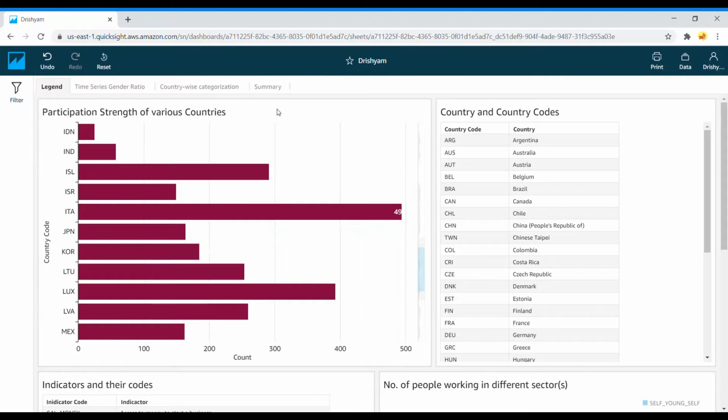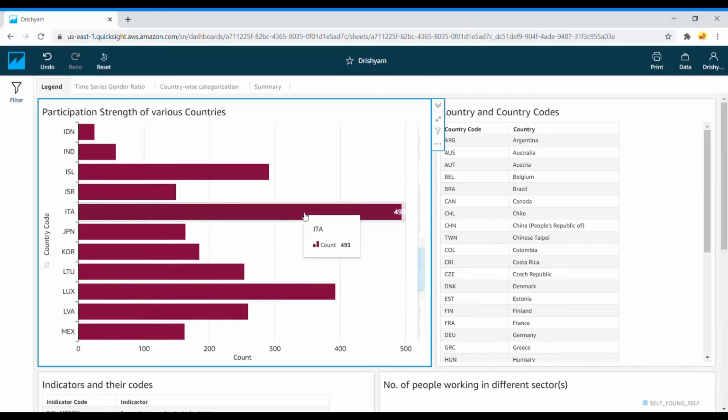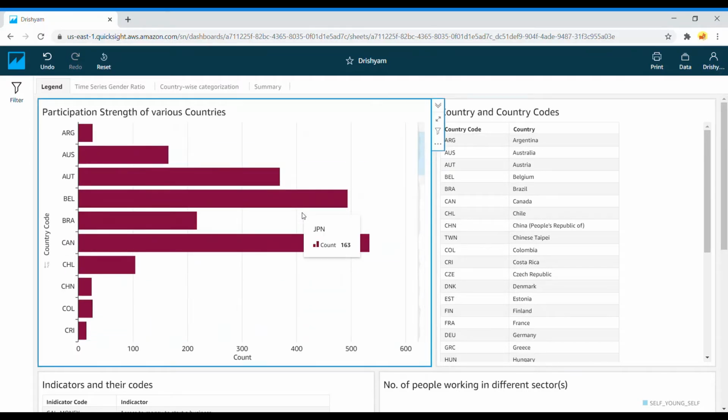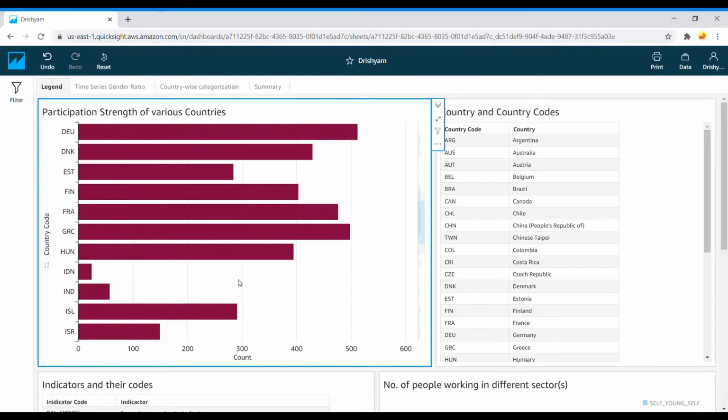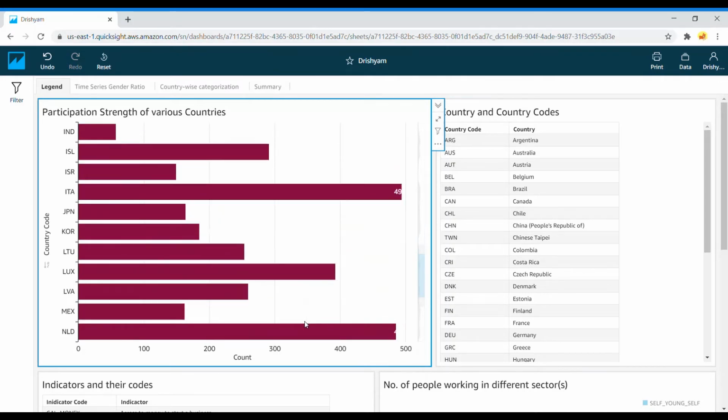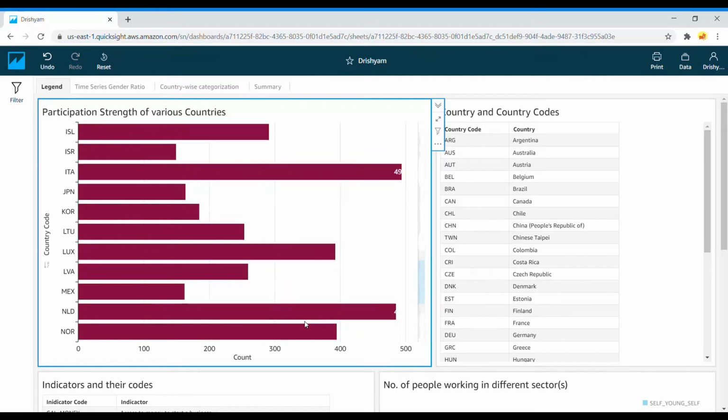The participation strength visualization tells us about the number of people from each country that have taken part in the survey. Now, there's an interesting thing to note here. The participation strength of each country in the survey isn't equal. Therefore, you can say that we cannot compare the actual gender count of each country, but yes, the ratios of the genders can be compared.